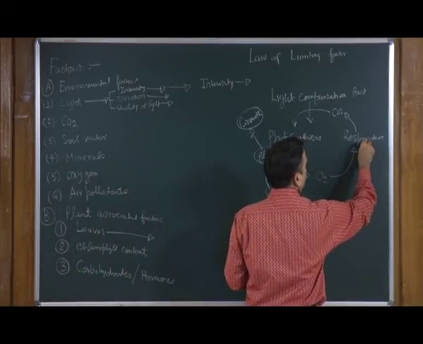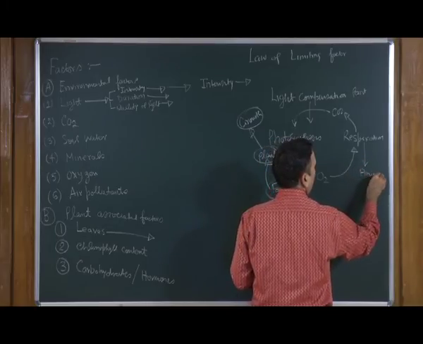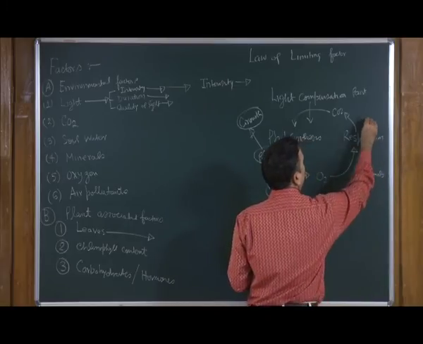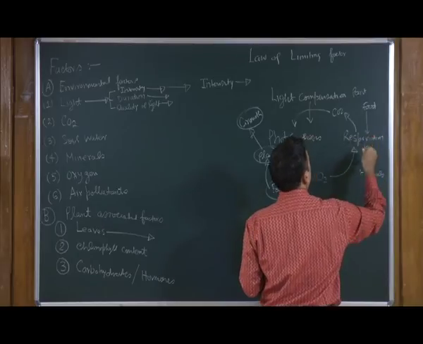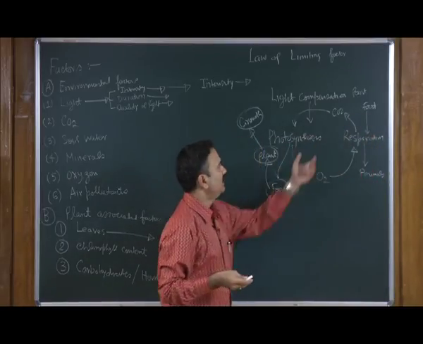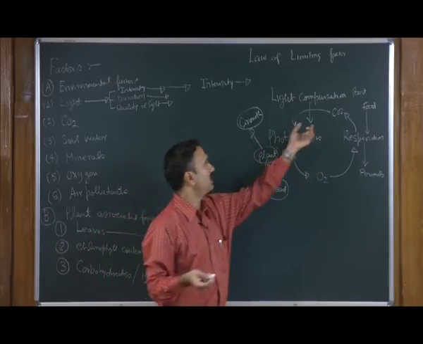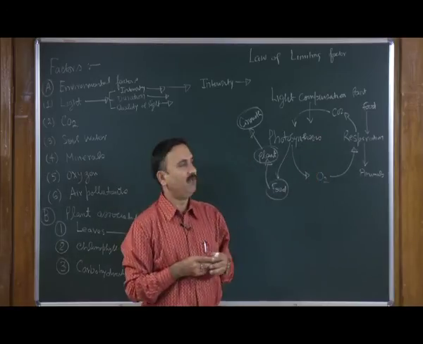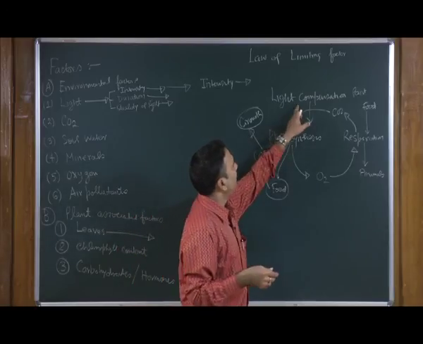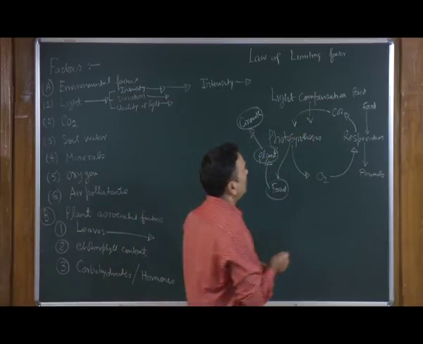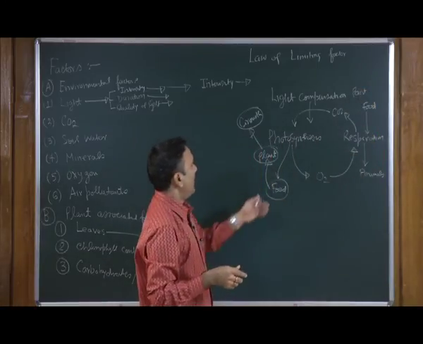Respiration is mostly used in animals, and in respiration they use the food, which generates carbon dioxide. So, this is a kind of cycle which is very important. This is the carbon dioxide coming from the environment, and this is the oxygen which plants produce outside.